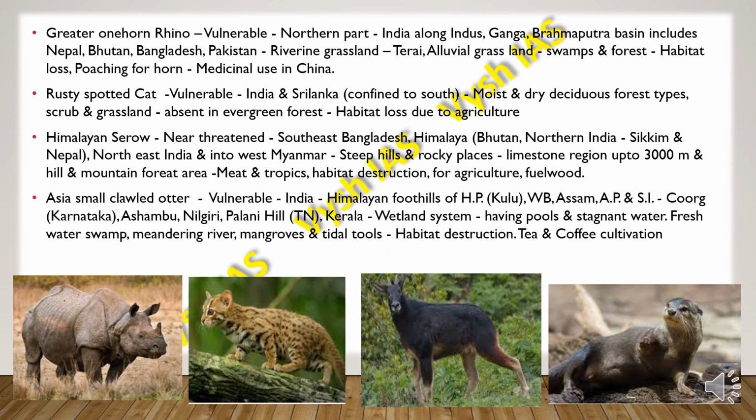Then we have the Asian small-clawed otter, which is vulnerable, and they are found in India along the Himalayan foothills of Himachal Pradesh, that is Kullu, then West Bengal, Assam, Arunachal Pradesh, and also they are found in South India, that is Coorg in Karnataka, then the Ashambu, Nilgiri and Palani hills in Tamil Nadu, and also in Kerala. They are mainly found near wetland systems which are having pools and stagnant water, also freshwater swamps, then meandering rivers, mangroves and tidal pools. So they face habitat destruction because of the tea and coffee cultivation.